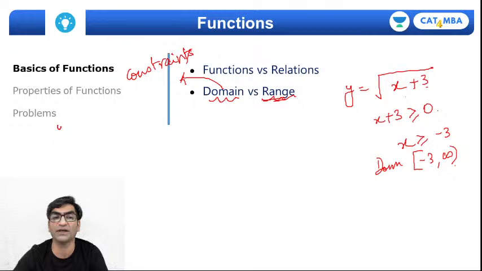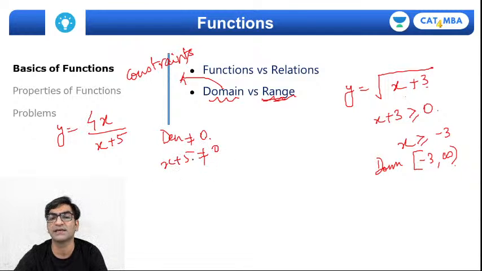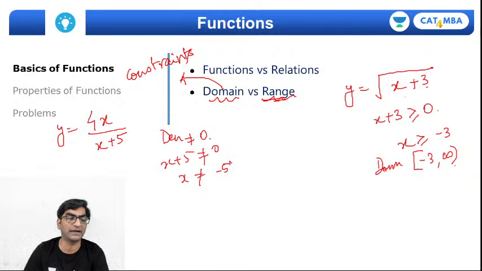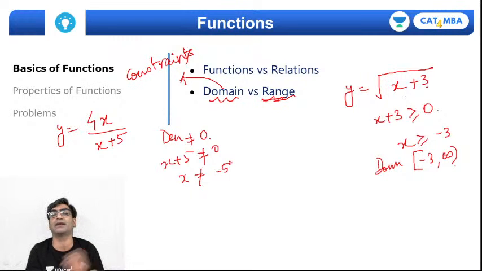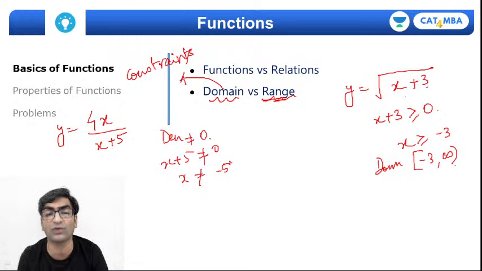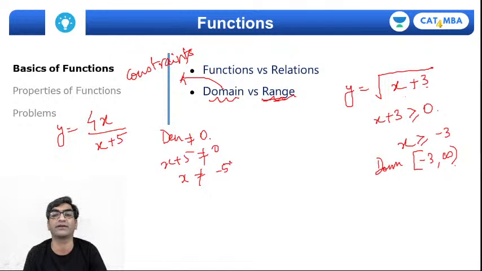Similarly, if I define a function as y is equal to 4x upon x plus 5, we'll say for this function the denominator cannot be 0. So x plus 5 is not 0 means that x cannot be equal to minus 5, right? So similarly, you'll notice that, as long as you look at the function's expression and say its denominator cannot be 0, if it contains a square root, that square root should not contain a negative value.